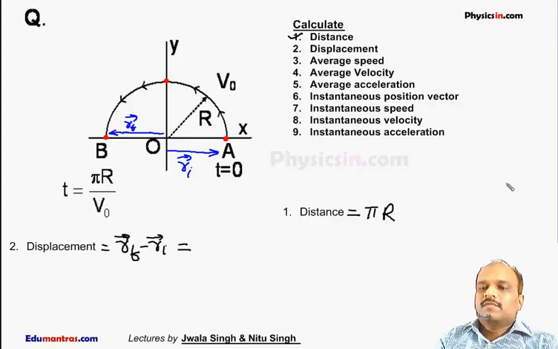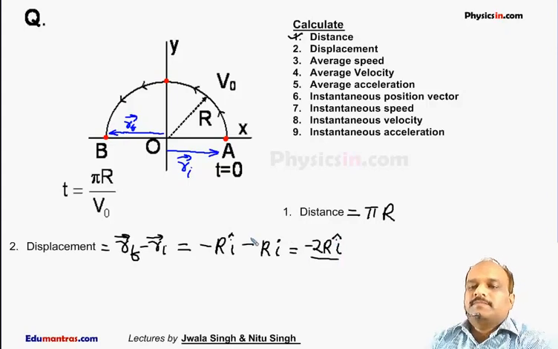The change in position vector is rf minus ri. Here the magnitude of rf is r and the direction is minus i cap, so it is minus r i cap. Minus the initial position vector, which is r i cap. So the total displacement comes out to be minus 2r i cap. This is the total displacement of the particle.